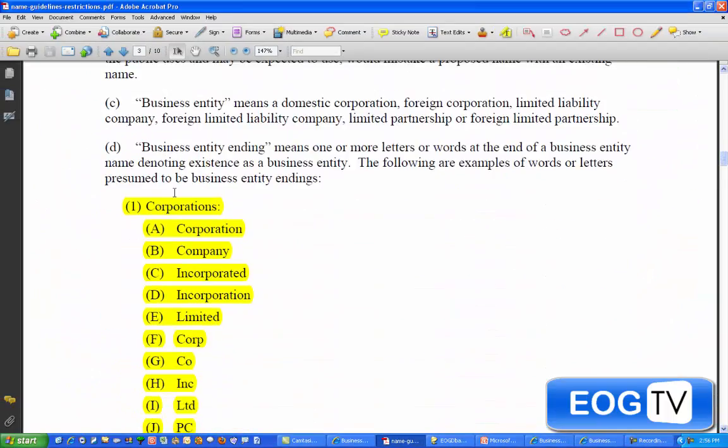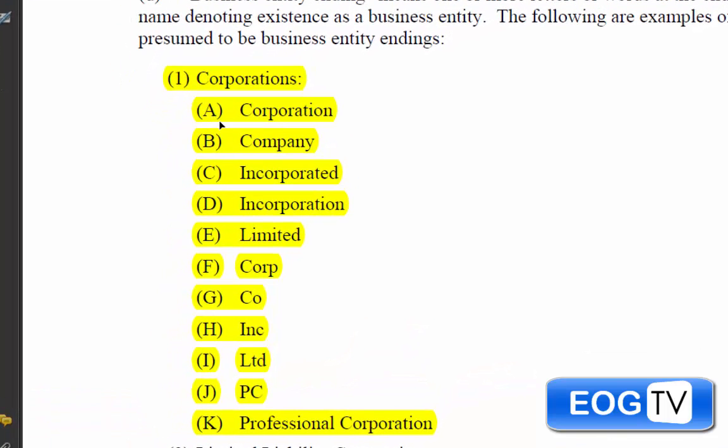The other thing that doesn't make a difference, when you're dealing with the corporation, when you're dealing with that business entity ending, is that all these terms are interchangeable, whether it's corporation, company, incorporated, incorporation, limited, corp, CO, Inc., LTD, PC, or professional corporation. None of those business entity endings make a difference. If you said ABC Enterprises Incorporated or ABC Enterprises Corp., either way, it would mean the same thing to the Secretary of State. We want you to keep that in mind when you're naming.